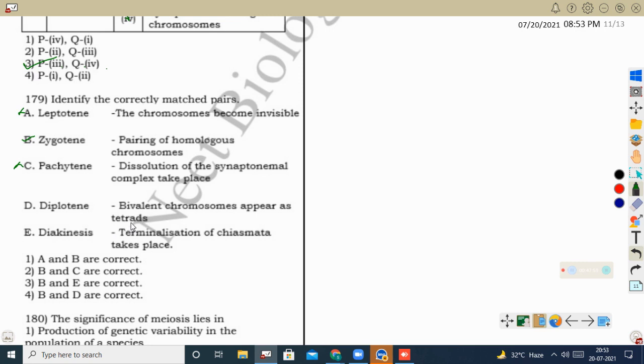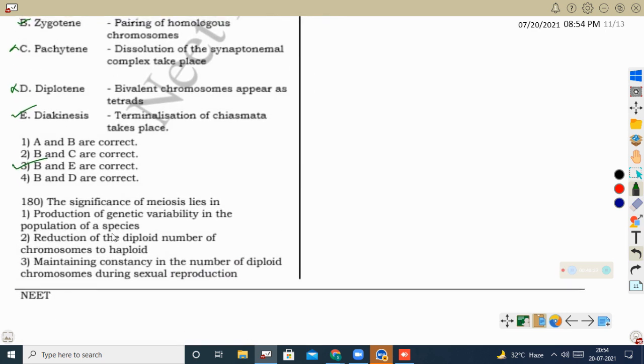Diplotene stage, bivalent chromosomes appear as tetrad. In the diplotene stage we can see chiasmata formation, means after the recombination we can see the recombined region alone will stay together, the remaining portion will get separated, so the chiasmata X-shaped structure will be formed in diplotene. So this is also wrong. Next, diakinesis, terminalization of chiasmata takes place, that is correct. So here the correct are B and E. So here the third option is correct.